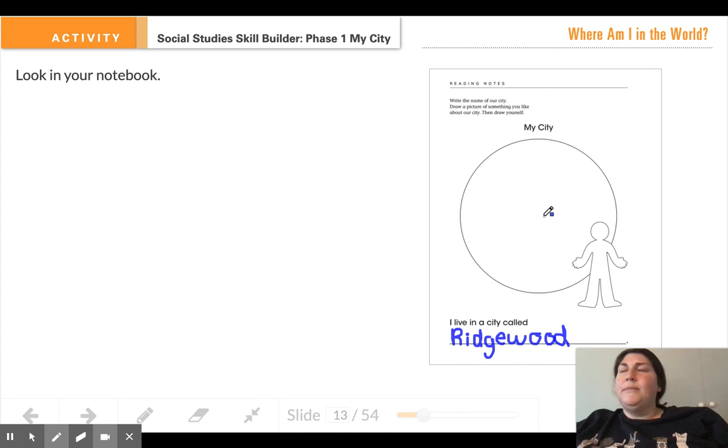So you're going to think about some of the things that are in Ridgewood or that you like to do in your neighborhood and town and city and draw a little picture of you doing them. And then using this little sketch here, this little outline, you can draw yourself. If you want to draw yourself and not use the outline, you can do it over here too. It's totally up to you. So in the circle, we're drawing a picture of something we like to do in our town, and then we're drawing ourselves right here.